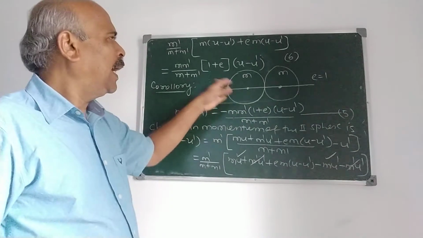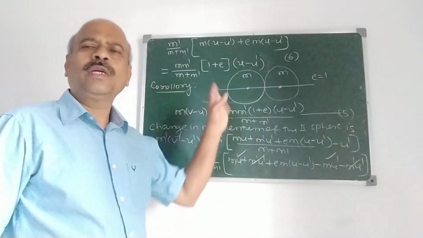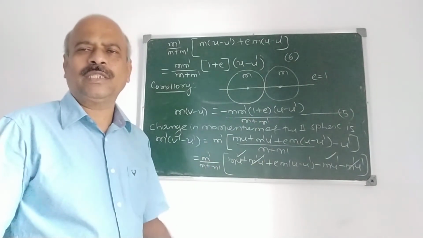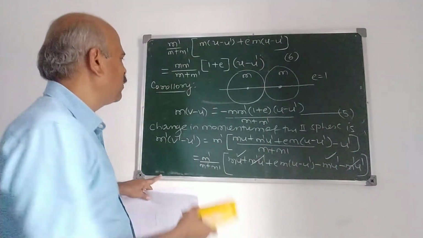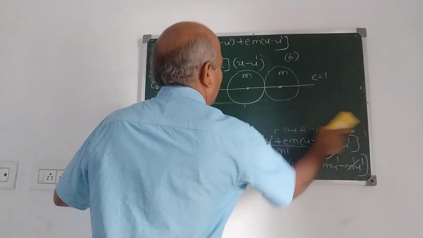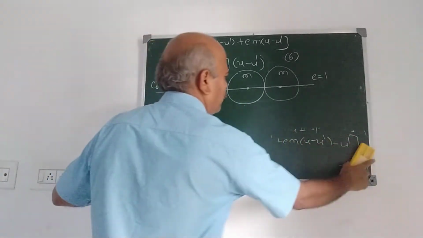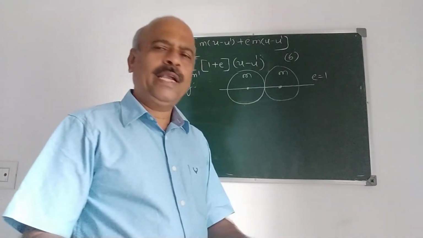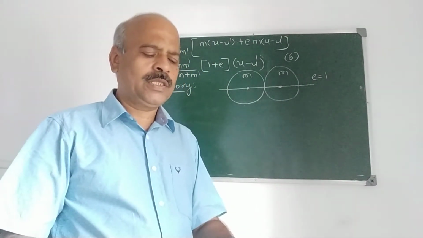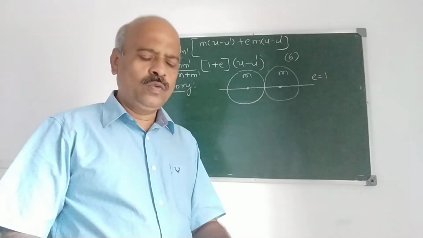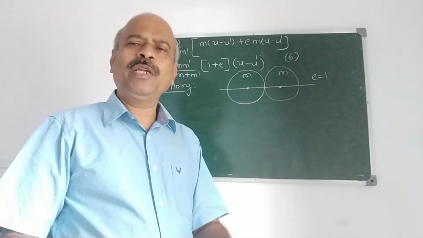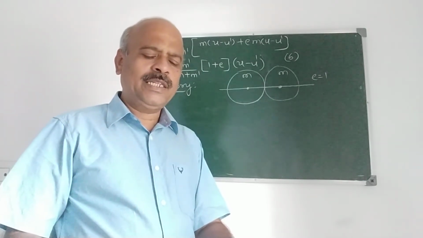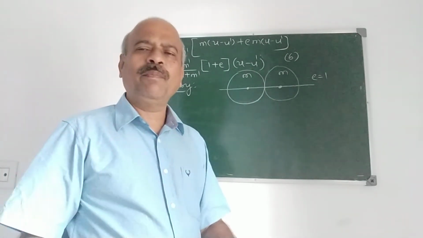Then after impact the two spheres interchange their velocities. This is an important result. If two equal and perfectly elastic spheres moving with velocities u and u dash impinge directly, show that they interchange their velocities after impact.